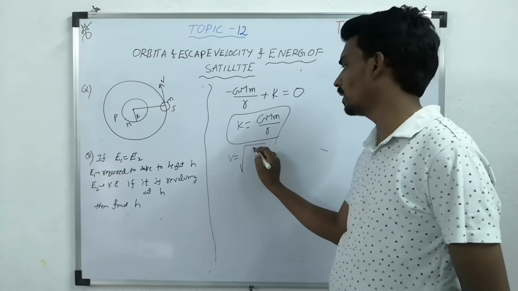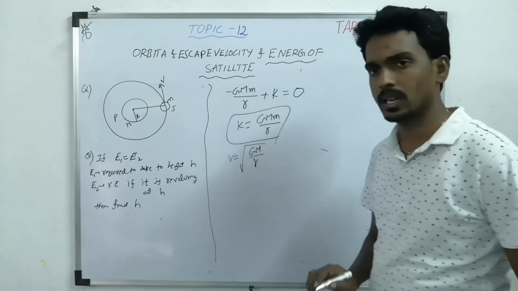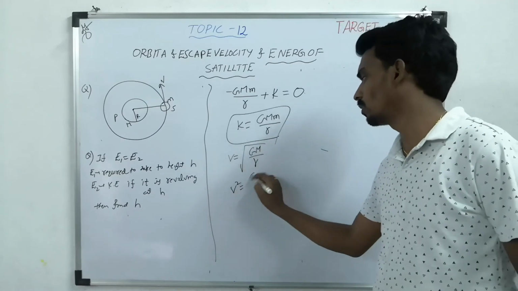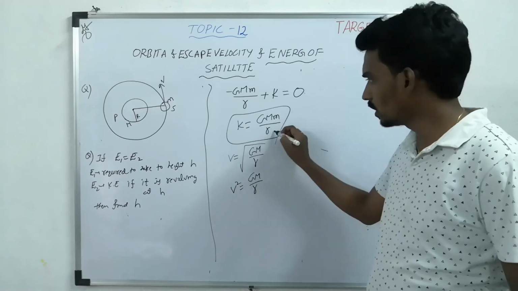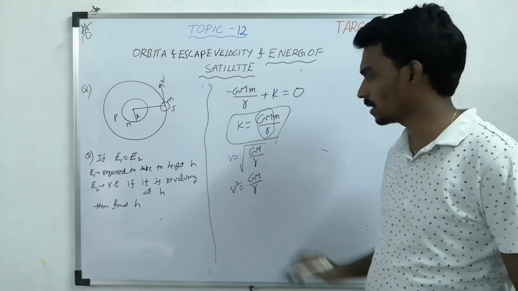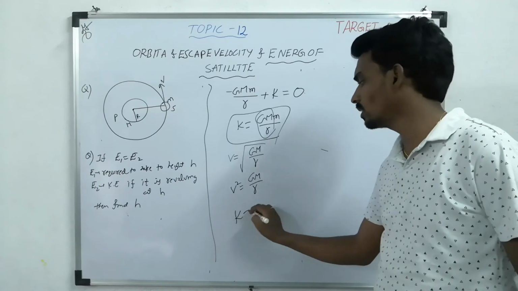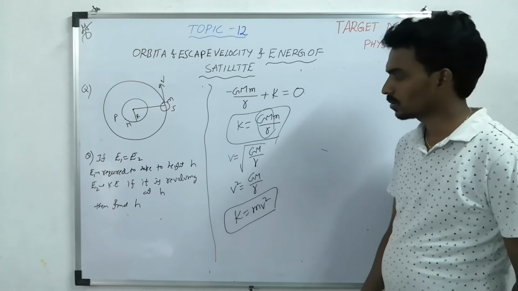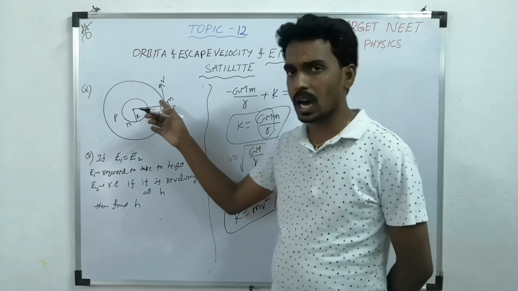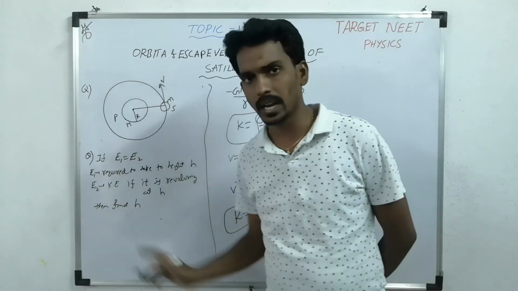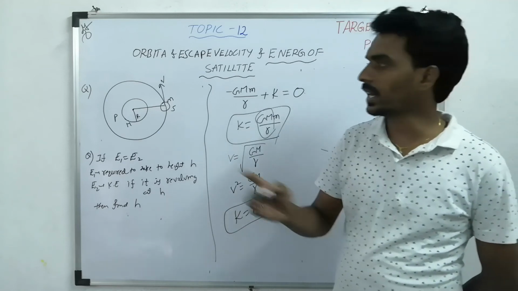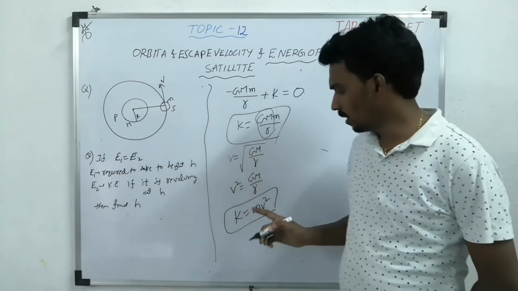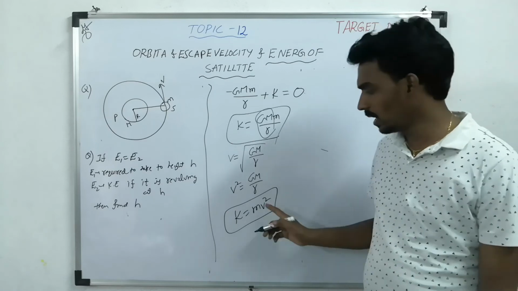What is the formula for it? Root of GM by r. So v square equals GM by r. So here GM by r I can substitute as v square. So what will the kinetic energy become then? Half m v square. So if v is the orbital velocity of the satellite, to escape an object from that satellite, what is the kinetic energy required?